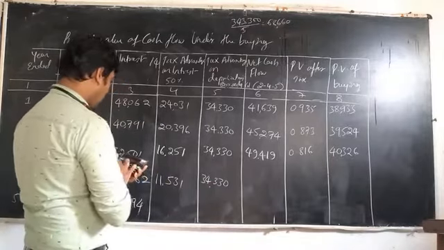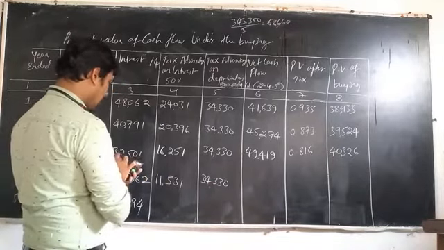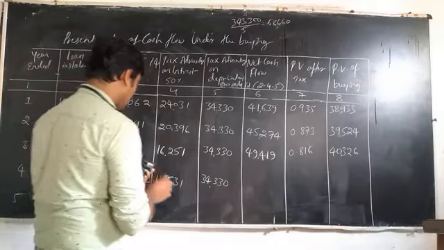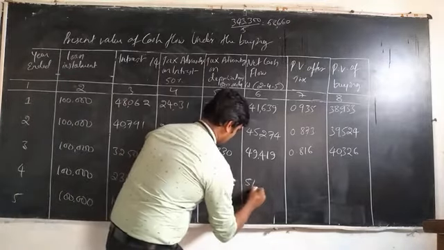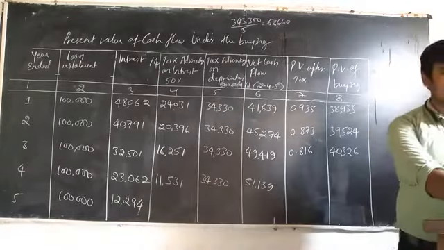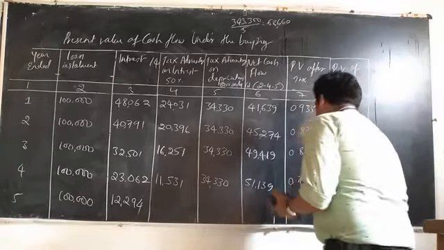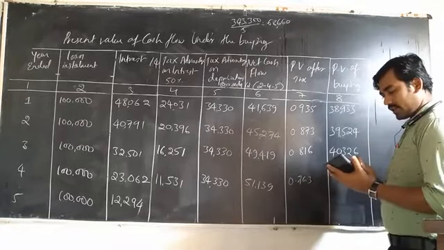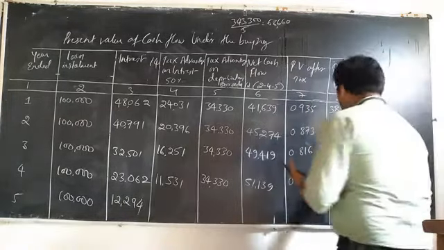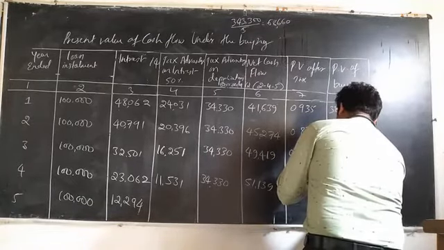Therefore 1 lakh minus 11,531 minus 34,330 is equal to 51,139. Then the PV value is 0.763, and multiplying we have 41,309.